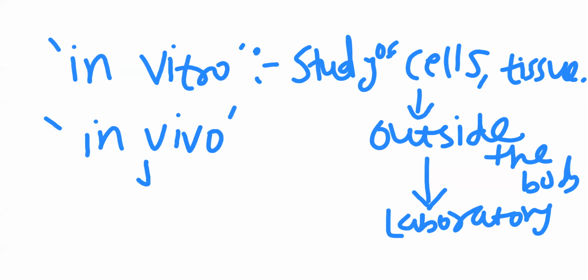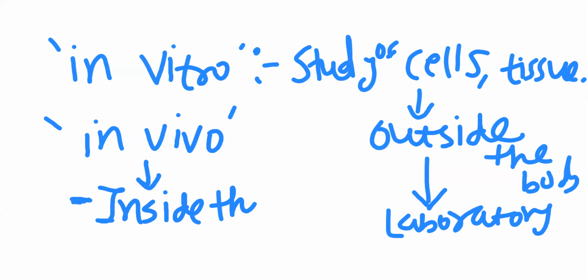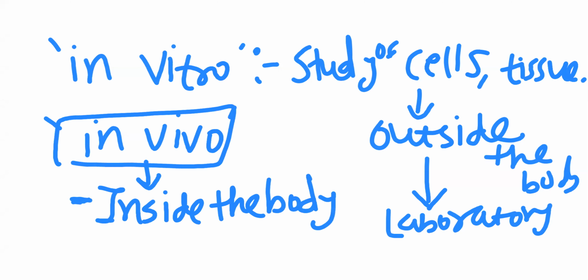Whereas in vivo means what? There is no need to take any cells or tissue outside the body. We study the cells and tissue within the body, and that we call in vivo, meaning inside the body. When we take the cells outside and study them, that we call in vitro.